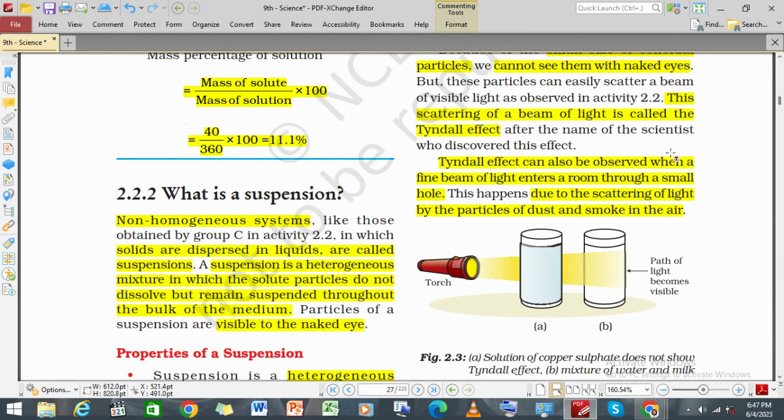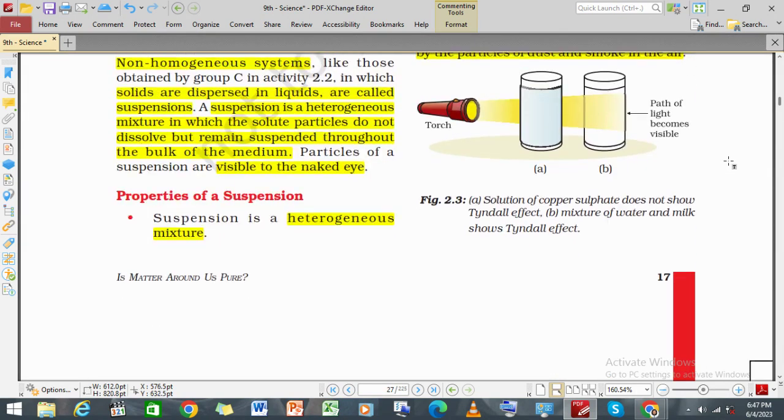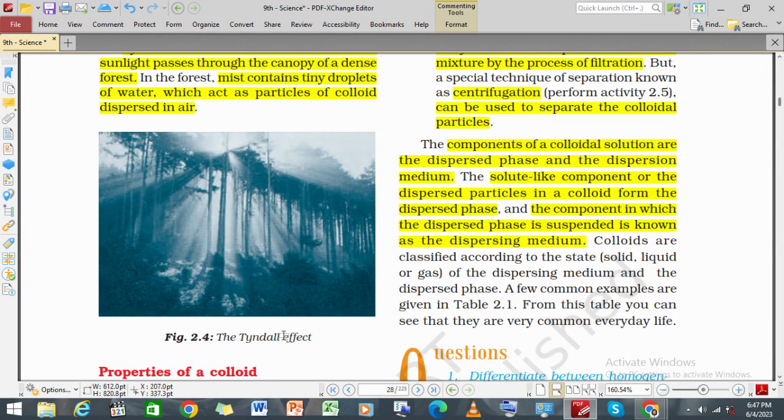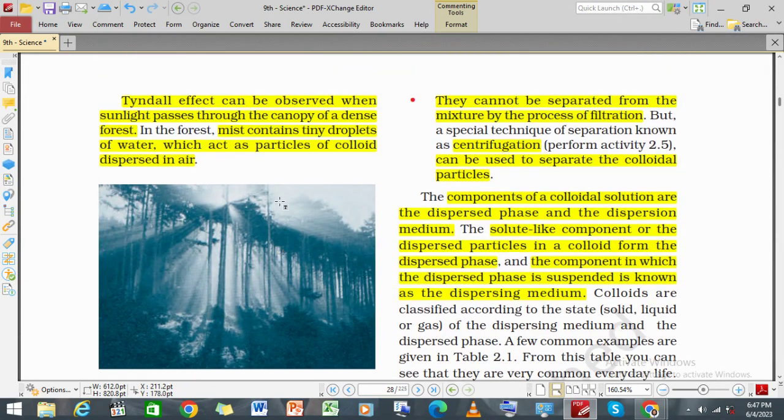The Tyndall effect can be observed when a fine beam of light enters a room through a small hole and is scattered by the particles of dust and smoke in the air. This is the Tyndall effect which we see, and this type of effect is given by a colloidal solution. So we see that a true solution is homogeneous, whereas the suspension and the colloidal solution are both heterogeneous.